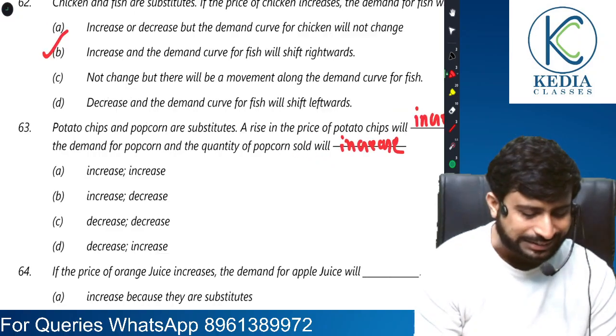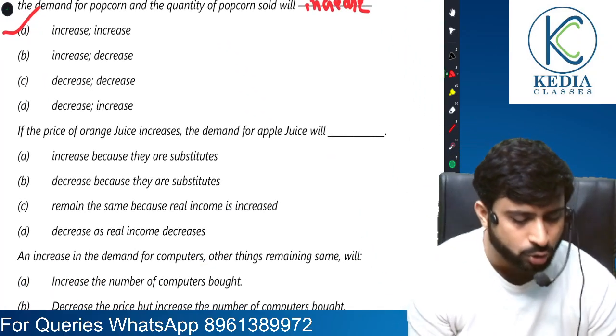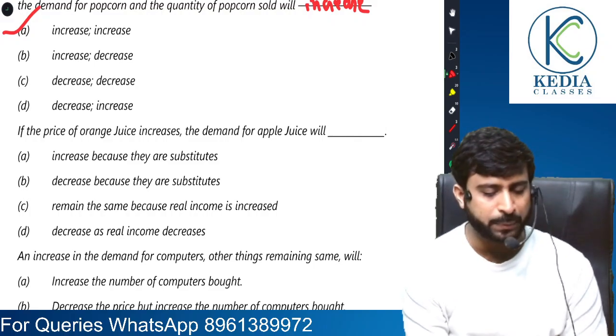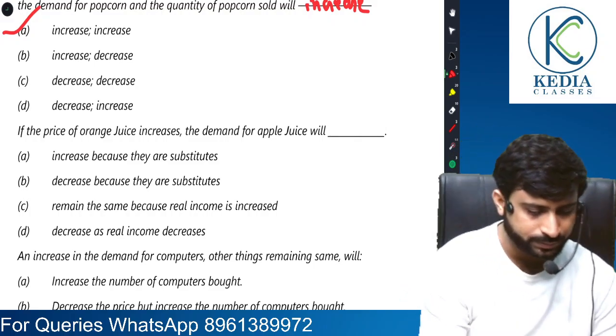So it will be increase. Okay, moving on. If the price of orange juice increases, demand for apple juice is going to increase because they are substitutes.